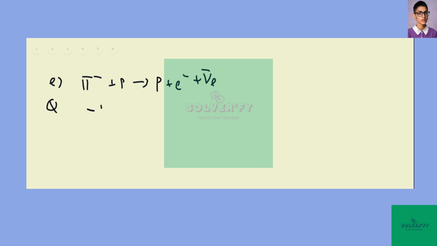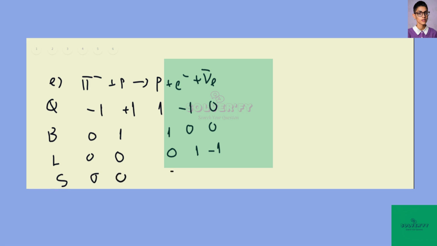We have -1 plus 1, 1 minus 1, 0. Baryon number 0, 1, 1, 0, 0. Conserved. Lepton number now we have 0, 0, but we have 0, 1, minus 1. And strangeness, everything 0. So everything is conserved, so this is possible.